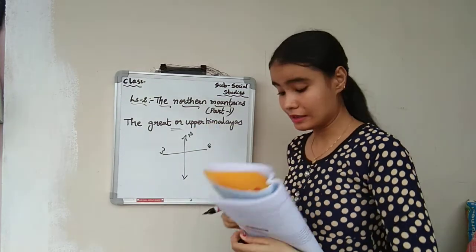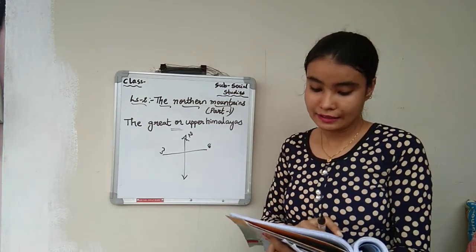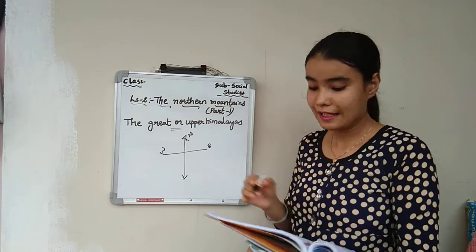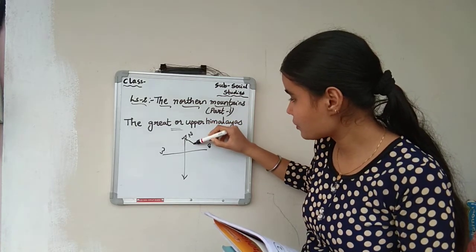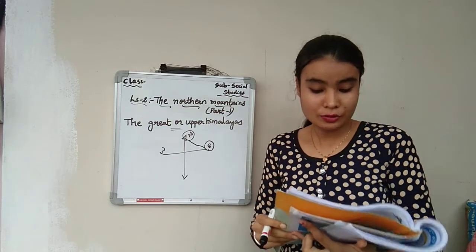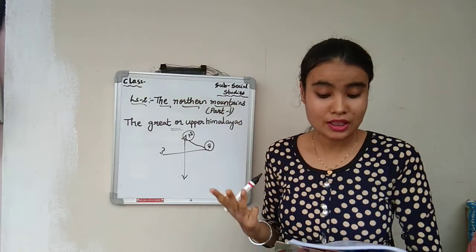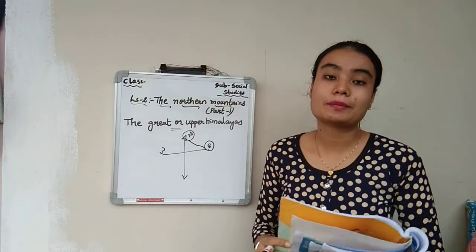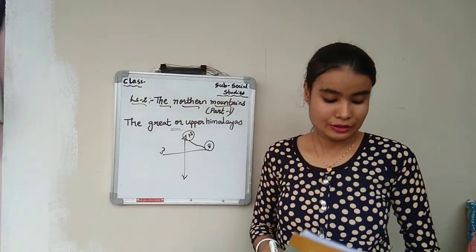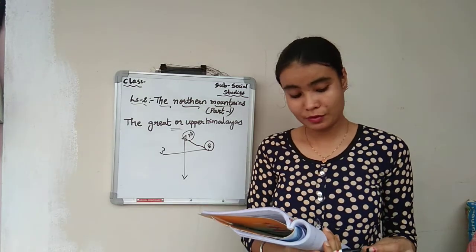So this Himalayas extends to the north of India, then to Himachal Pradesh, Uttarakhand, Sikkim, and the northern part of West Bengal, and lies in the eastern region. It covers the north and the east side, from north to east. So which are the states included? Jammu and Kashmir, Himachal Pradesh, Uttarakhand, Sikkim, and the northern part of West Bengal. These are the states the Himalayas cover. So next, let us see what it does. The Himalayan mountain runs in parallel ranges from north to east.